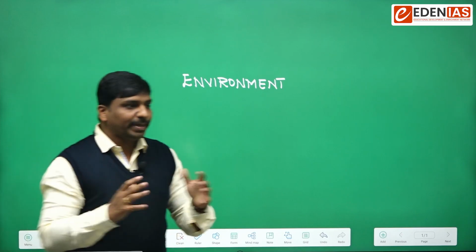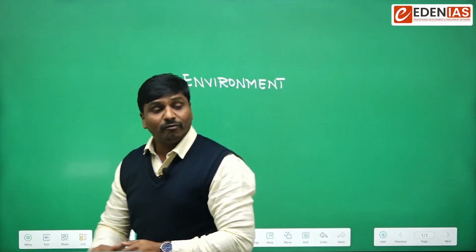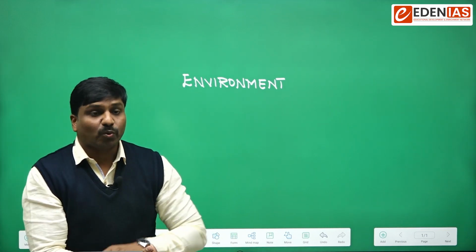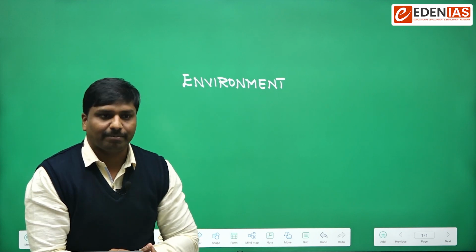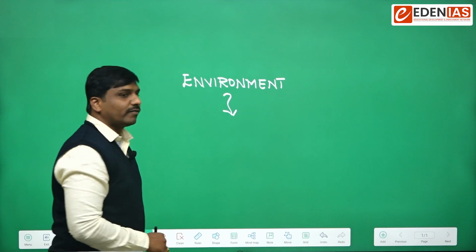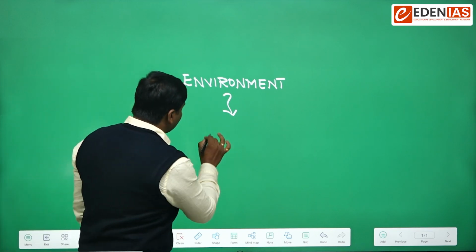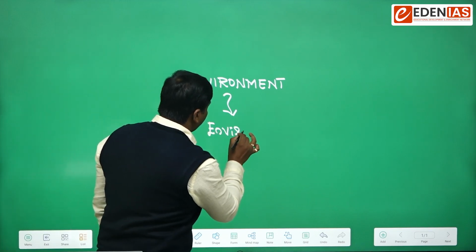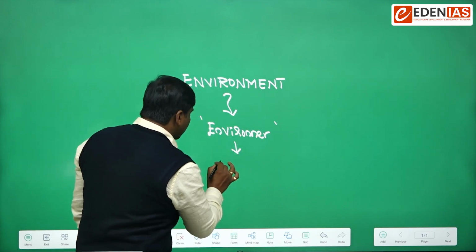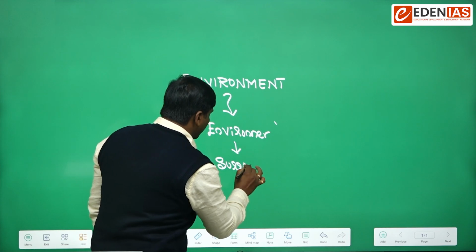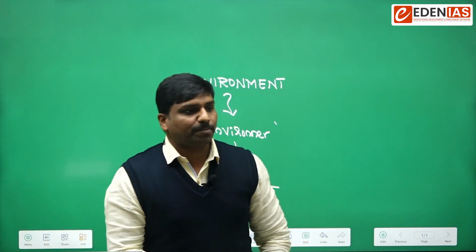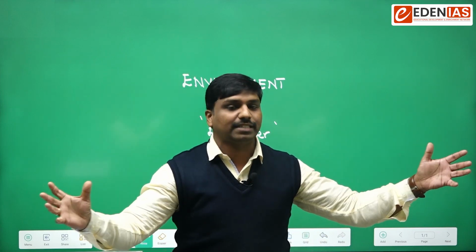What do you understand by the term environment? Environment is nothing but the surroundings of an organism. So anything that surrounds us is nothing but environment. The word environment has been derived from a French word, environner, which refers to surround. So from this etymological perspective, we can say that anything that surrounds us is nothing but environment.